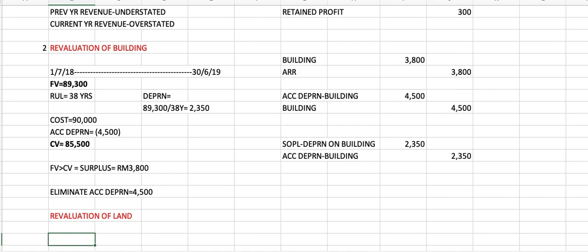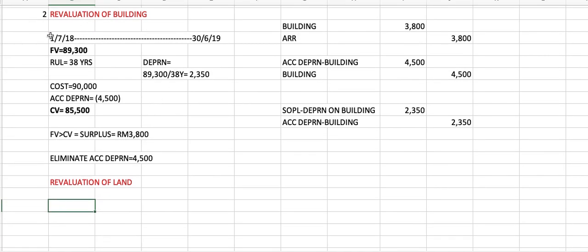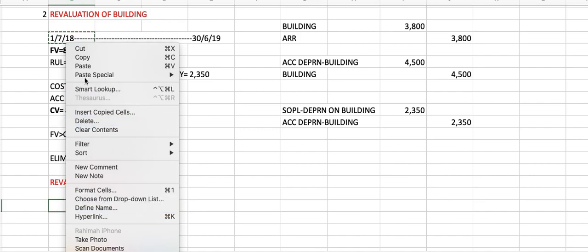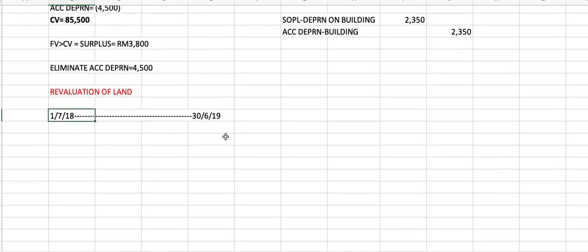The land was revalued on 30th June 19. So kalau 30th June 19, that means at the end of the year. Okay, di sini. So the fair value of the land on that date is 98.5 million. Okay, alright. So look at the trial balance.